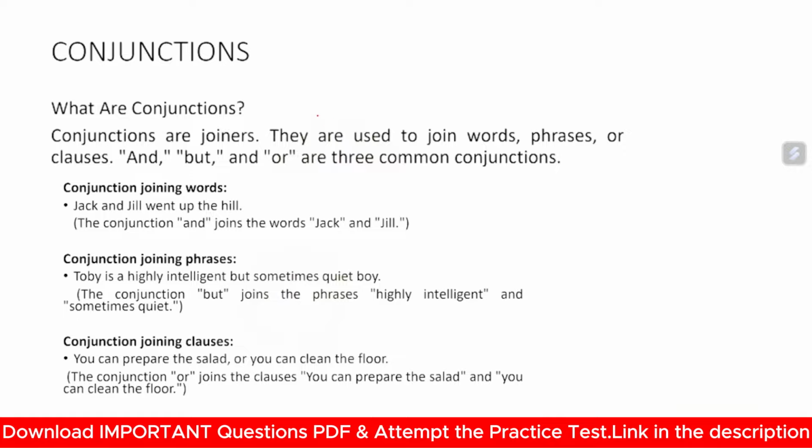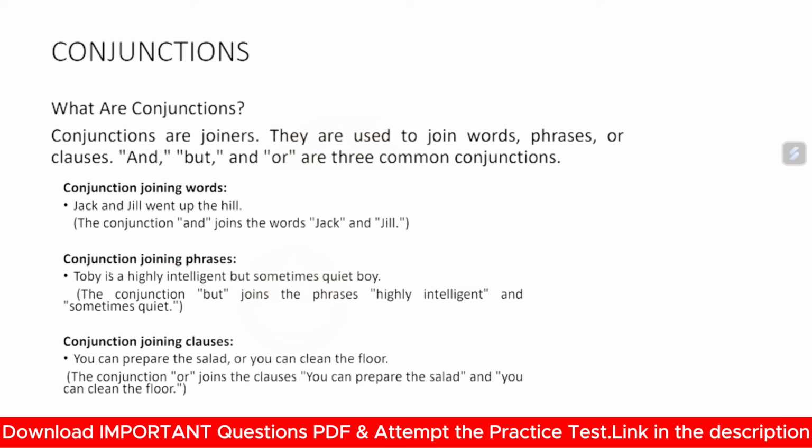Jack and Jill went up the hill. Here and is used as a joiner for both.